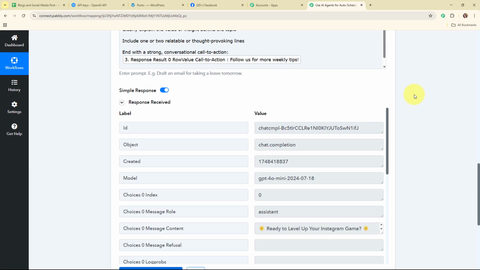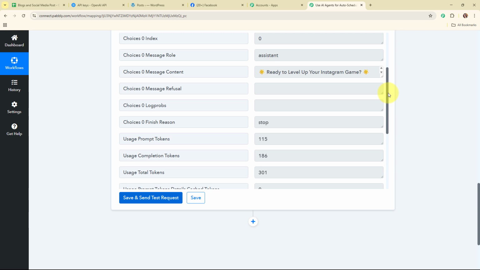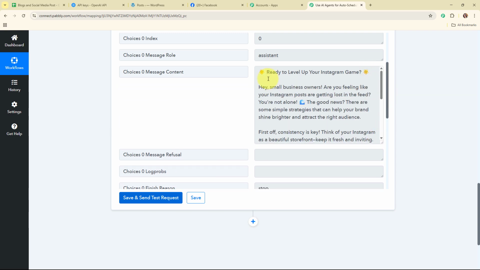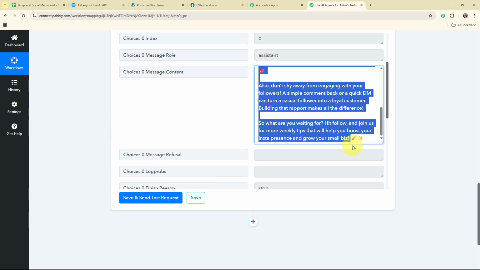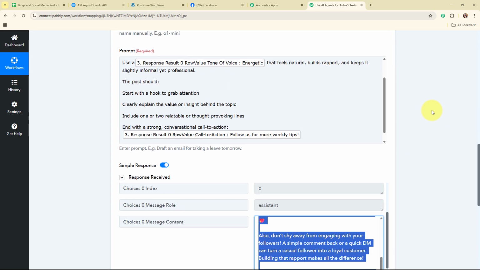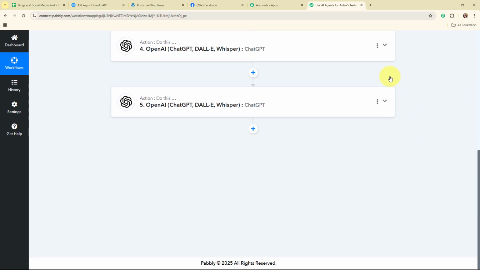And here you can see we have received a successful response where we have received a message content generated. That means the entire Facebook post generated by OpenAI. Alright, so with this we have successfully set up this action step as well. So now after generating the content, we are going to post these content on their respective platform. So firstly we are going to post the blog.